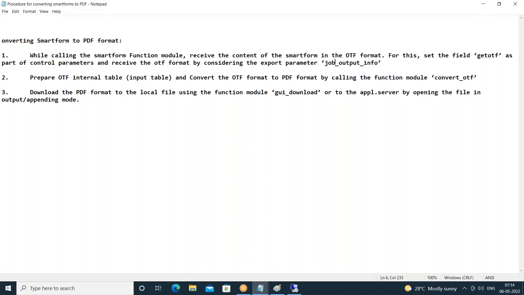Okay, so what you have to do is, in the entry point of view also we have to explain these steps. Understood? While calling the smart form function model, receive the content of the smart form in what? OTF format. For this, set the field get OTF as part of control parameters and receive the OTF format by considering the export parameter.